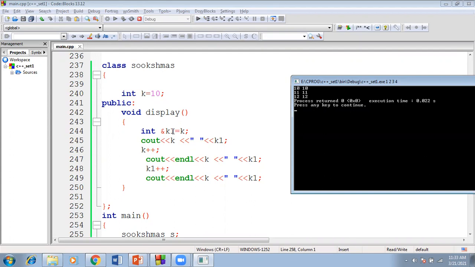Suppose if you are trying to change the value of k1, definitely that will affect the value of the k variable also. So that is the reason it will display 12 and 12. So when you are trying to change the value of k, that will affect k1. When you are again trying to change the value of k1, that will affect k. And this is the concept of the alias operator.